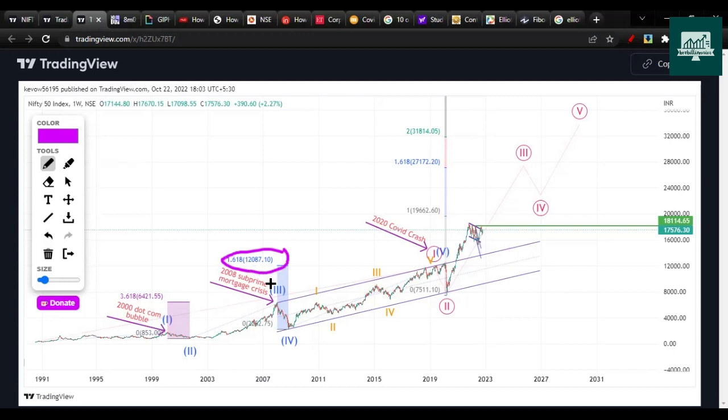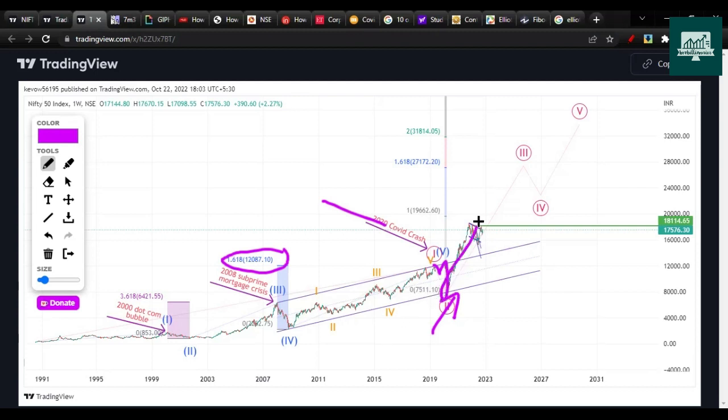In a 5th wave, Nifty usually extends 1.600 Fibonacci. That is one of the bases in Elliott Wave Theory as well. It is stated in Elliott Wave Theory that when the 5th wave extends 1.600 Fibonacci, you need to look at the total length of 1 plus 3. Before the COVID crash, we got a top near 12,400 and something, and then we dropped sharply on the downside. This wave 2 can be considered an expanded flat correction, where the C wave was a sharp drop towards 7,511.